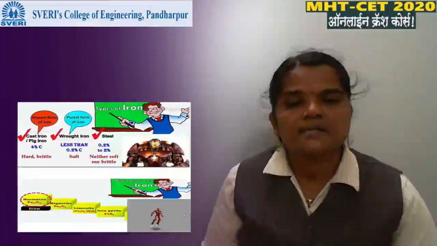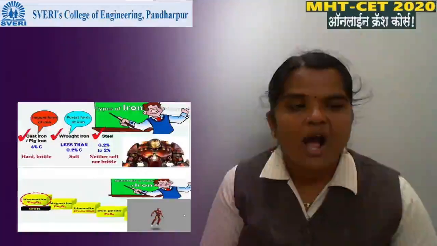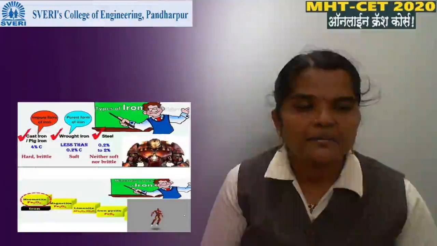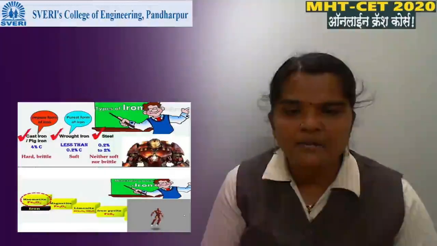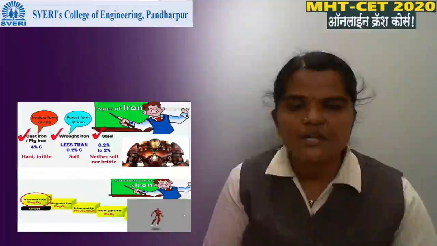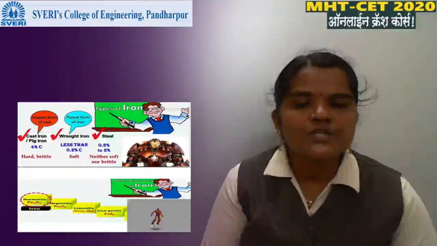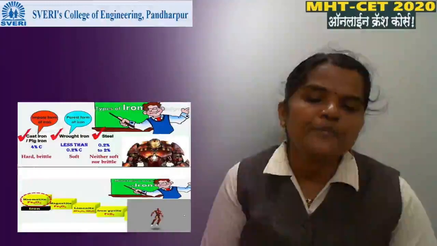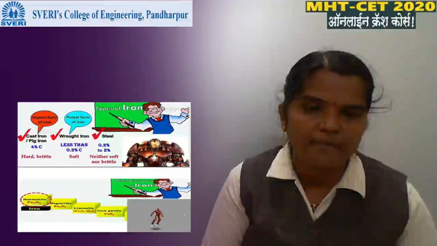Then let us discuss one example: how iron is extracted from its ore. Iron is divided into three parts: impure cast iron, wrought iron and steel, out of which cast iron is the impure form of iron because it contains 4% carbon.